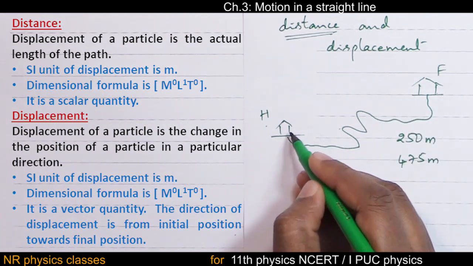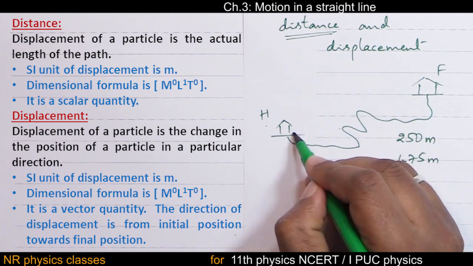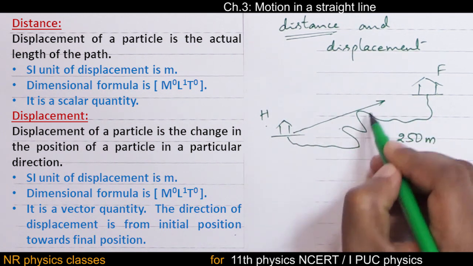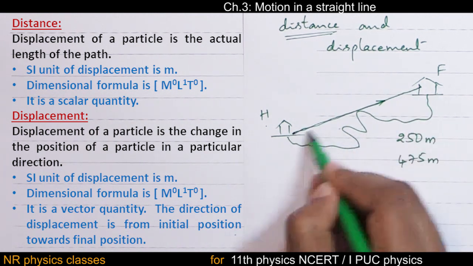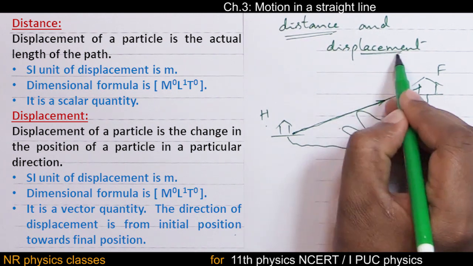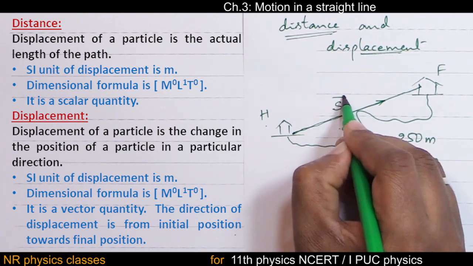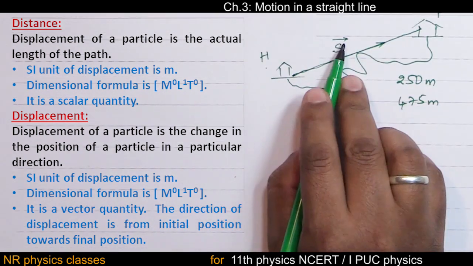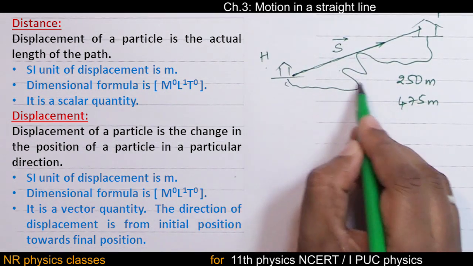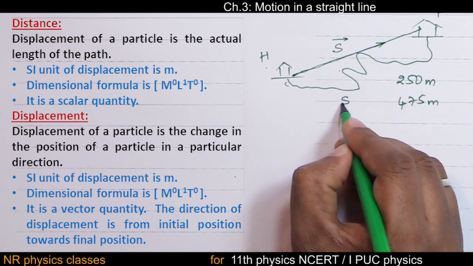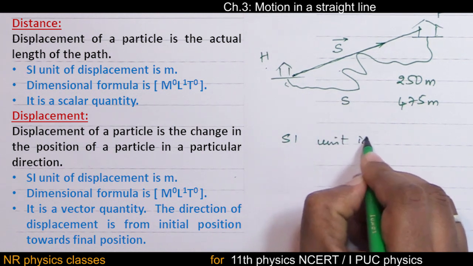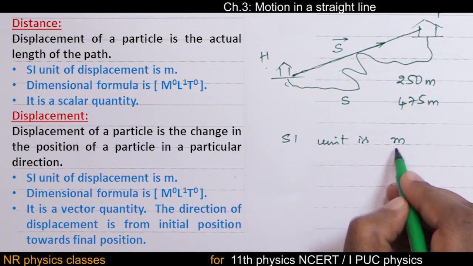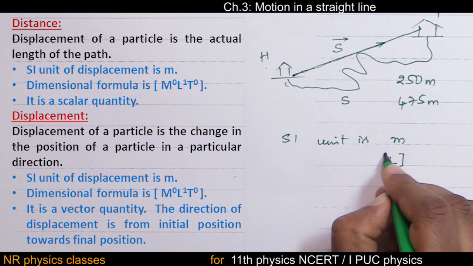Displacement means from your house, in which direction your friend's house is there, you will show in this direction. So the shortest distance between the initial and final position is displacement, denoted by S with an arrow. Sometimes we drop this arrow. This is the actual distance. Distance is S. So the SI unit is meter. Since it is meter, the dimensional formula is L.